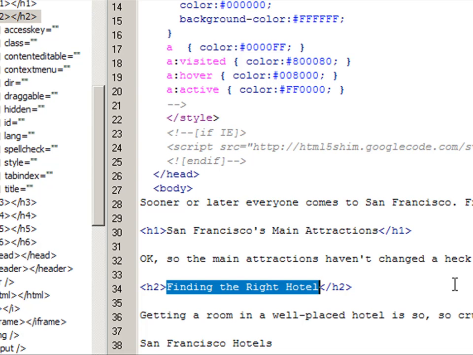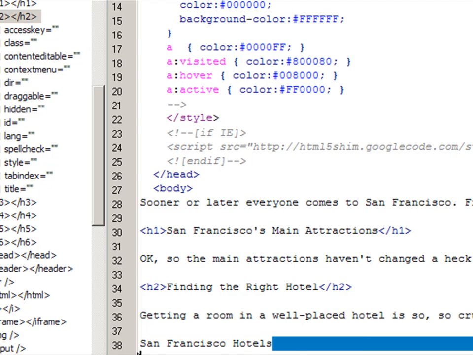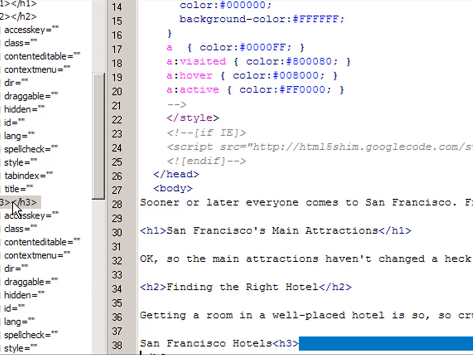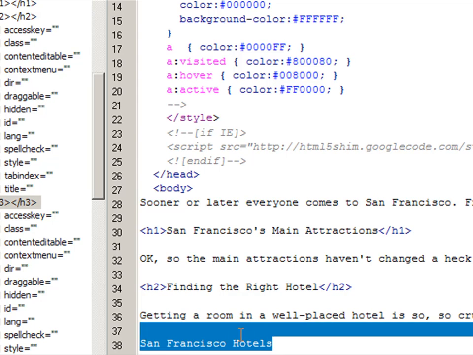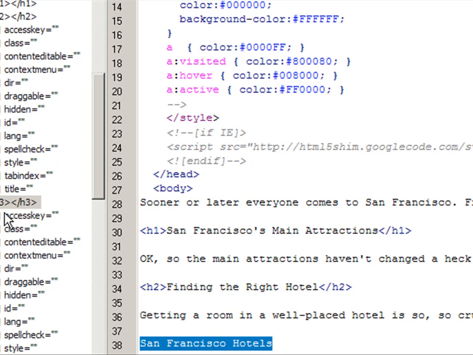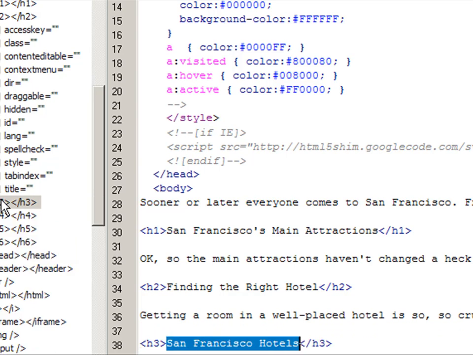Then what you're going to do is select your final subhead, San Francisco hotels. You're going to come over here, double click your H3, and, I made another mistake. Gonna pause it again. Okay, let's try that one more time. Gonna highlight San Francisco hotels, double click H3. Now we have our heading 1, our heading 2, and our heading 3.